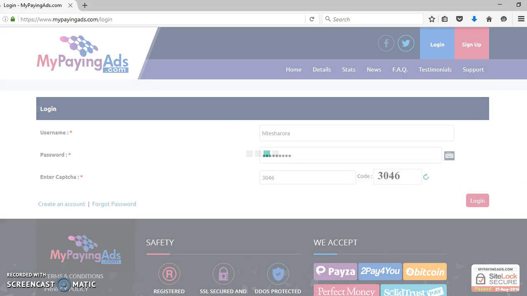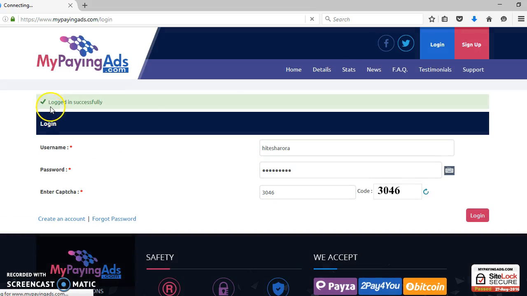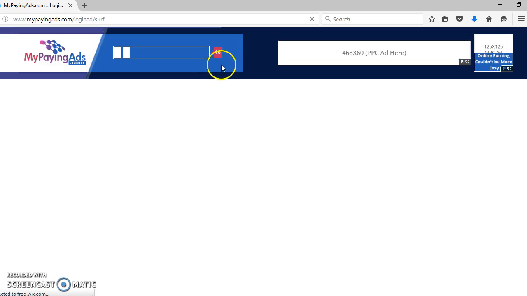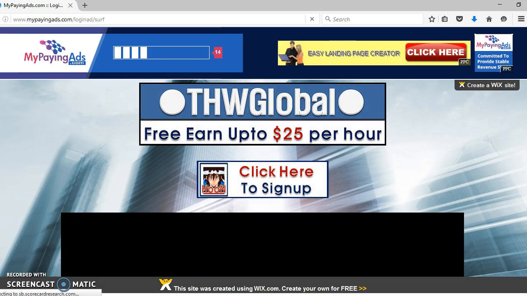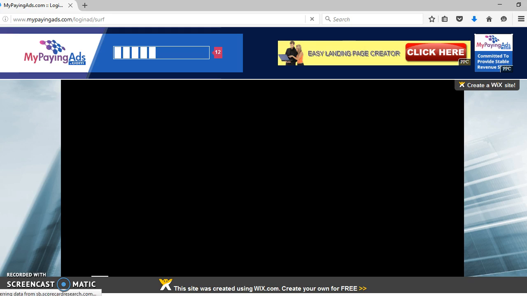Simple. I log in. Once I log in, it says I've logged in successfully, and this takes me to the login page where you'll see an advertisement being played. It's a 19-second advertisement. Only once it's played can you go to the other page, guys, and on to the main page of My Paying Ads. Now this is going to play for 19 seconds.